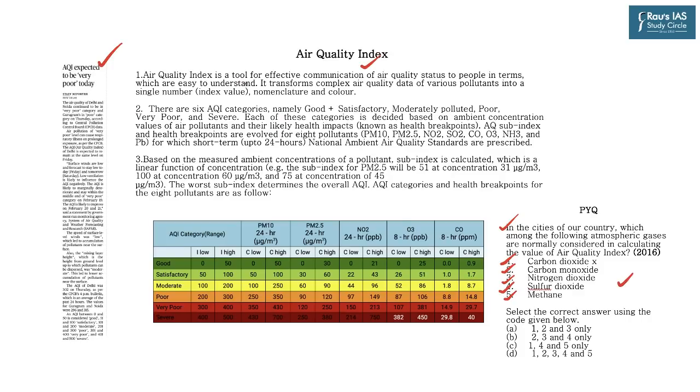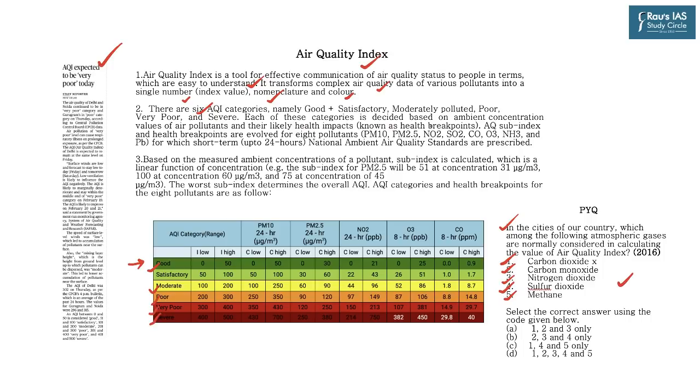So the Air Quality Index is a tool for effective communication of air quality status to people in terms which are easy to understand. It transforms complex air quality data of various pollutants into a single number, nomenclature and color, so that it becomes easy for a layman to understand whether the air she is breathing is polluted or clean. So there are 6 AQI categories: good, satisfactory, moderate, poor, very poor and severe.